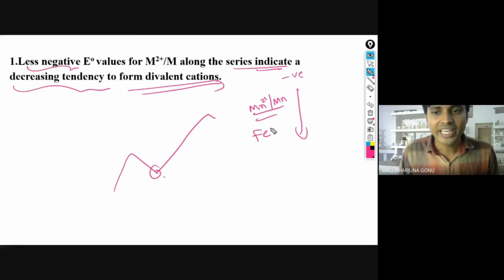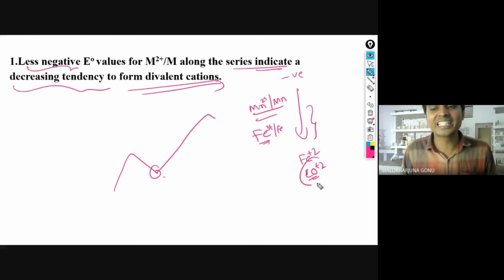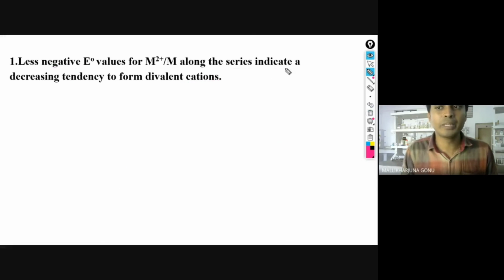For the Fe case, what was happening? Fe3+ is the more stable. That means that if you go down the series, Fe2+ and Co2+ are not stable in that state compared with the above ones. The above ones are like Mn2+ and vanadium 2+. These are more stable compared with these ions. That is the meaning of that point.